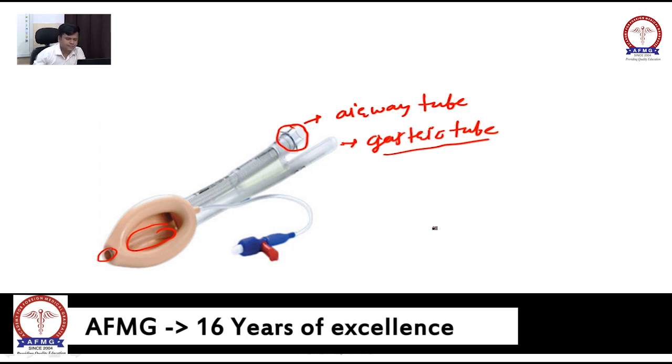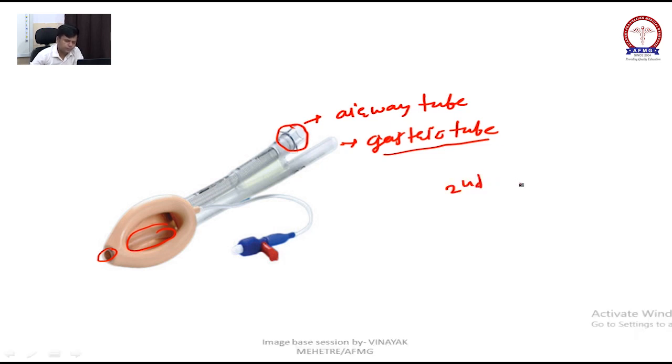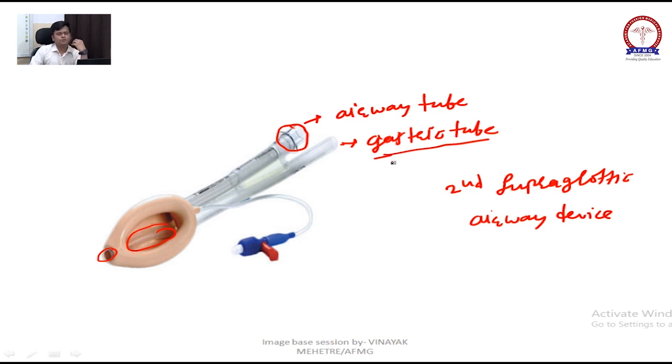Now this is a second generation supraglottic airway device, right? Since it has a gastric tube, when we put this LMA Pro Seal inside, the tip will go on the esophagus, right?